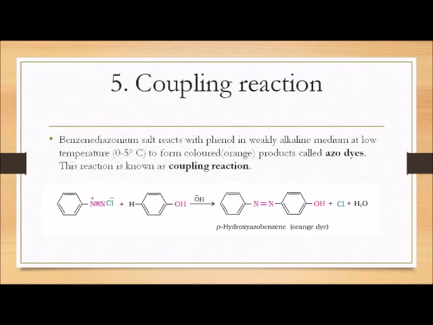Next reaction is coupling reaction. When benzene diazonium salt reacts with phenol in the presence of a weak alkaline medium at low temperature, it will form a colored compound, an orange dye that is known as an azo dye, and this reaction is known as a coupling reaction. The compound which is formed by the reaction of benzene diazonium salt and phenol is para-hydroxyazobenzene, which is an orange colored dye.